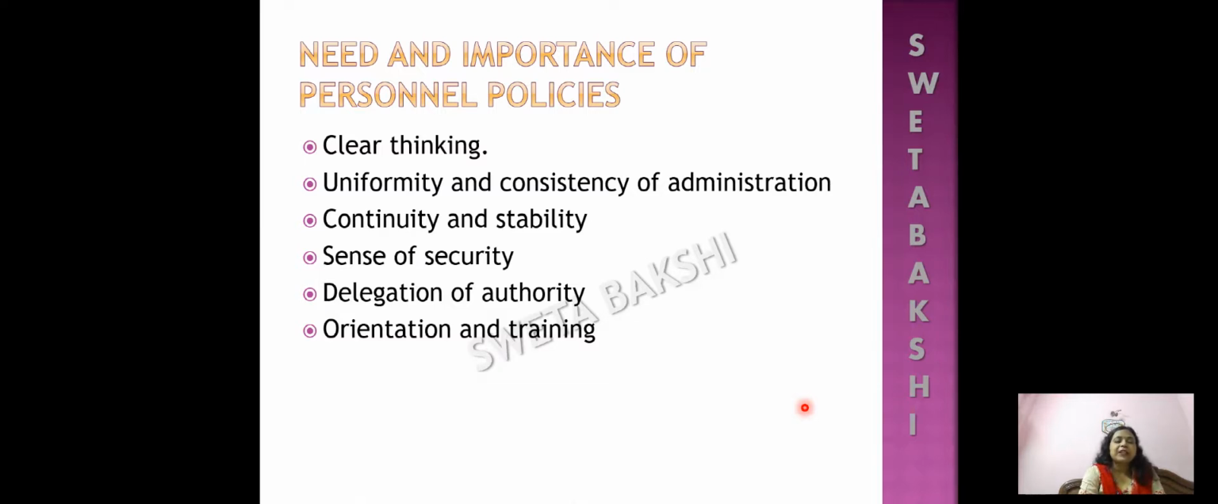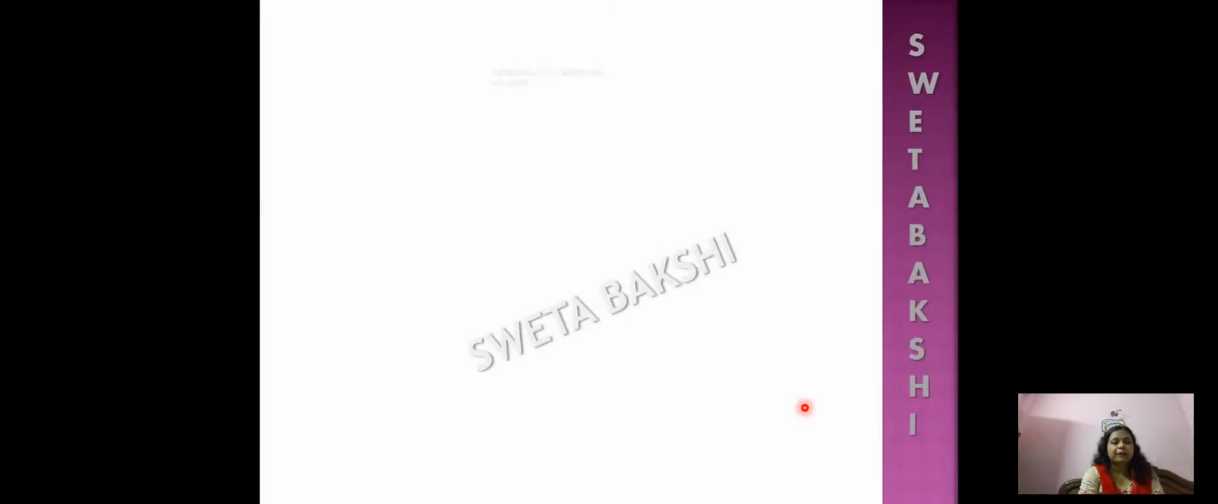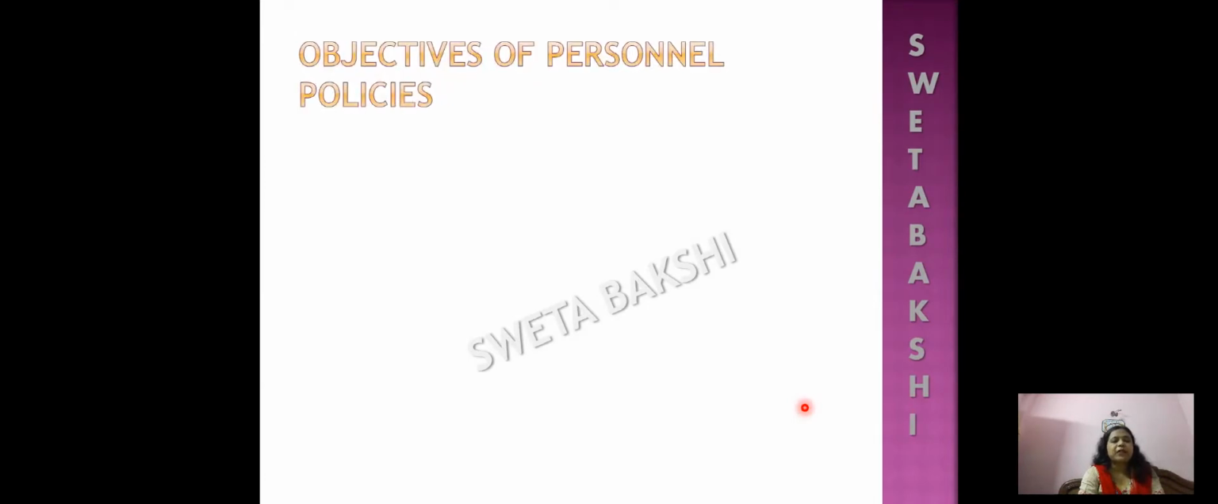Next point is orientation and training. The personnel policies help in the orientation process and training also. Teamwork and loyalty is another part where the personnel policies help the organization develop teamwork and make people loyal in the organization. And then fourth, last but not least, is control. This is how prompt decision making can take place if there are proper personnel policies in the organization.